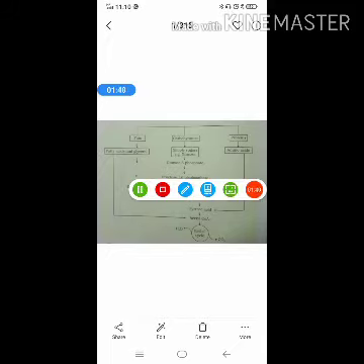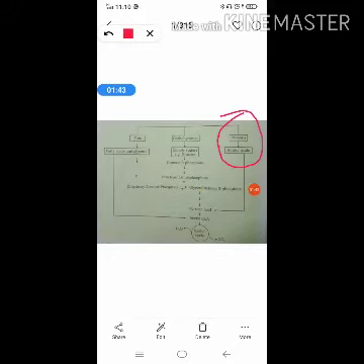Suppose proteins are the respiratory substrate, what happens? If respiration occurs with protein, what are the different steps? Protein is first of all converted to amino acids. Amino acids are converted to pyruvic acid, and pyruvic acid is converted to acetyl coenzyme A and enters the Krebs cycle. How pyruvic acid is converted to acetyl coenzyme A, we have studied, which is an intermediate step between glycolysis and Krebs cycle. So here also we see the intermediate step, and before that amino acids are converted to pyruvic acid. So this is the type of respiration that occurs with fat and proteins.